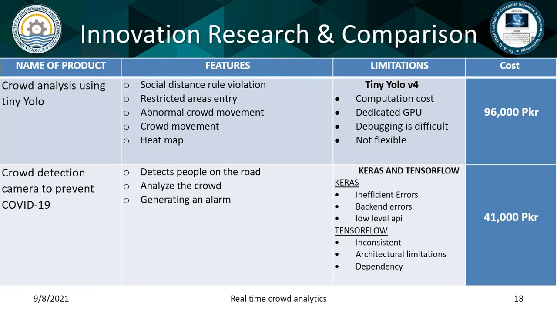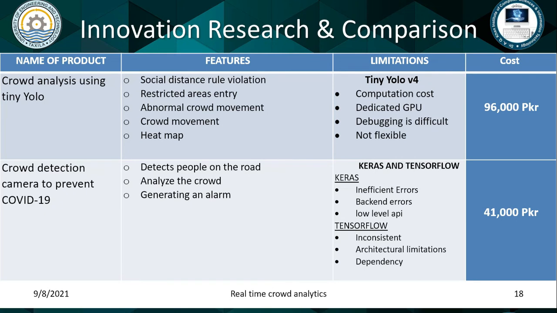The innovation, research and comparison between the existing system and our developed system. The first product is crowd analysis using TinyYOLO by Liu Gi. It had good features, but the limitation occurs while using the TinyYOLO V4. Lump sum amount of this product is 96,000 Pakistani rupees. The next is the crowd detection camera to prevent COVID-19 by Ashwani Kumar Sinha. But the limitation is that it has many back-end errors. Total amount of this product is 41,000 Pakistani rupees.